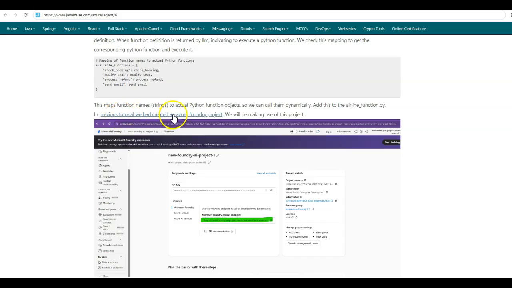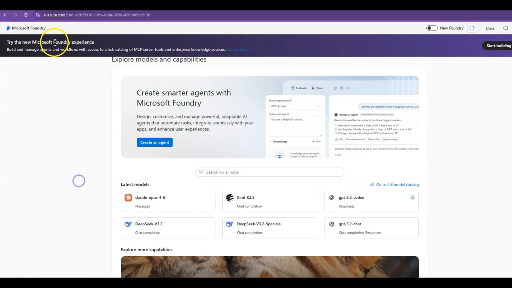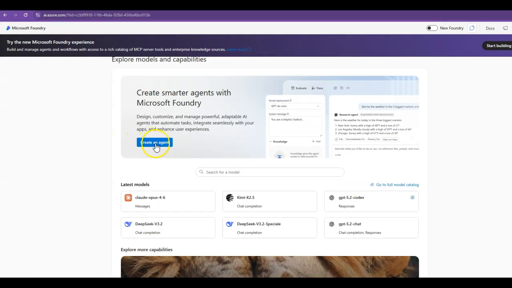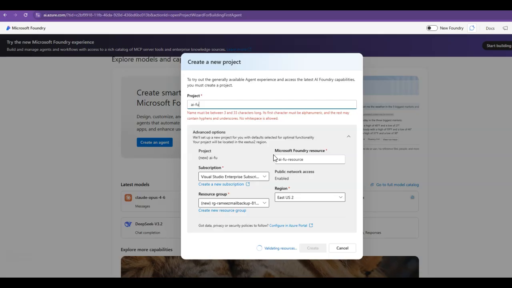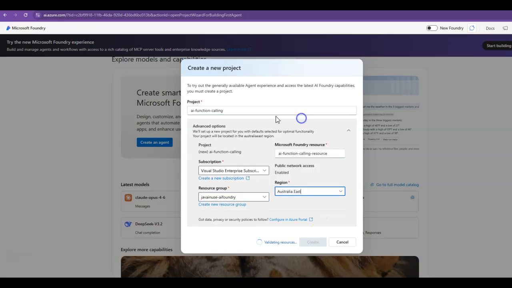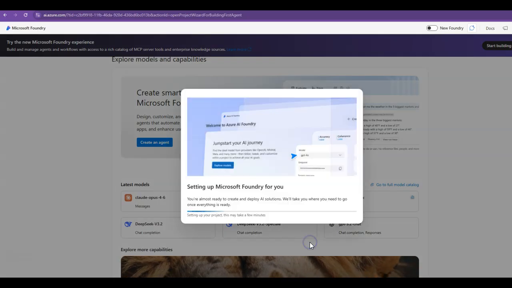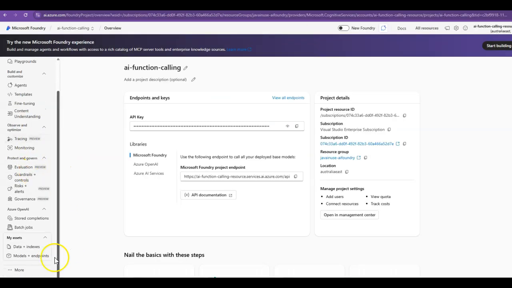In a previous tutorial, we had created an Azure Foundry project. We'll be making use of that project. So let us just quickly create a new Foundry project. So go to ai.azure.com. Here, click on create an agent. The name of the project that I'll be giving is AI function calling. Click on create. So this will create a new Foundry project for us. So here the Foundry project has been created.